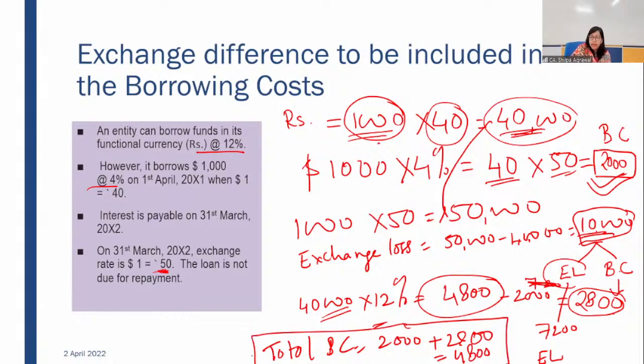Hope this is clear. Exchange loss is 7,200. Yes, Srinidhi, exchange loss will be 7,200. In computation, it is appearing that exchange loss is 10,000, but in actual, the exchange loss is only 7,200. 2,800 is the hidden interest element in that exchange loss, which will be considered as an adjustment of borrowing cost only. So in actual, we'll be considering 2,000 plus 2,800, 4,800. Let's move on to the second illustration with certain changes in the amount.